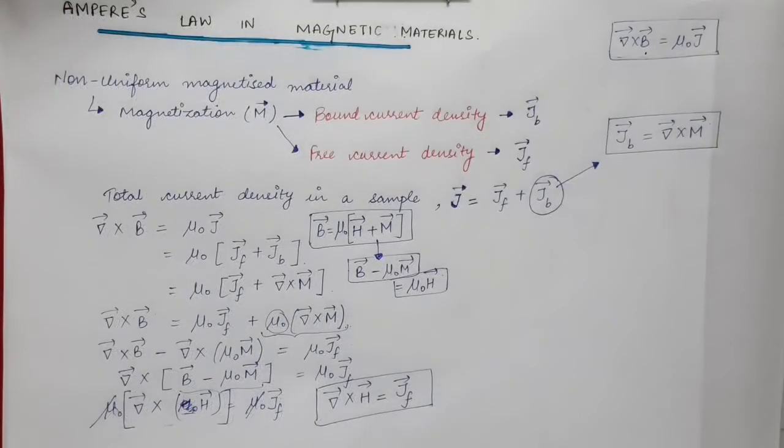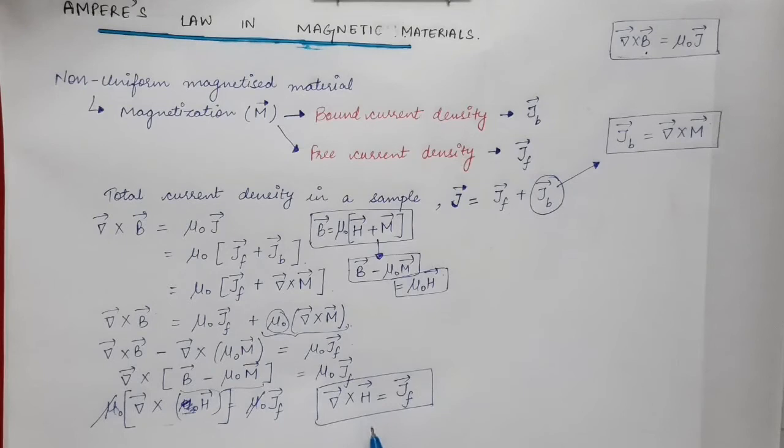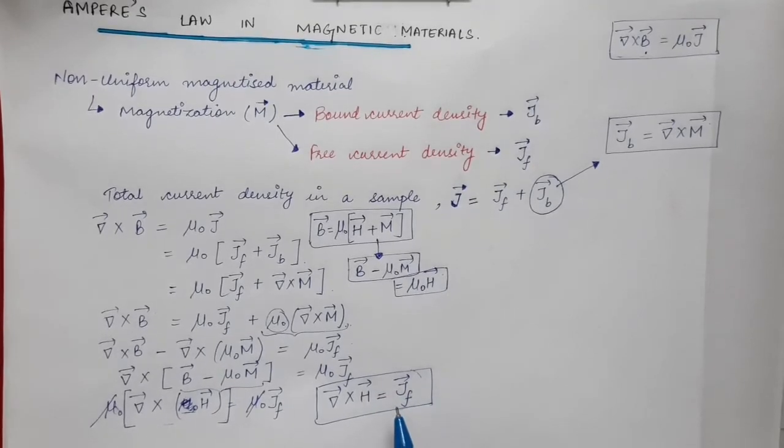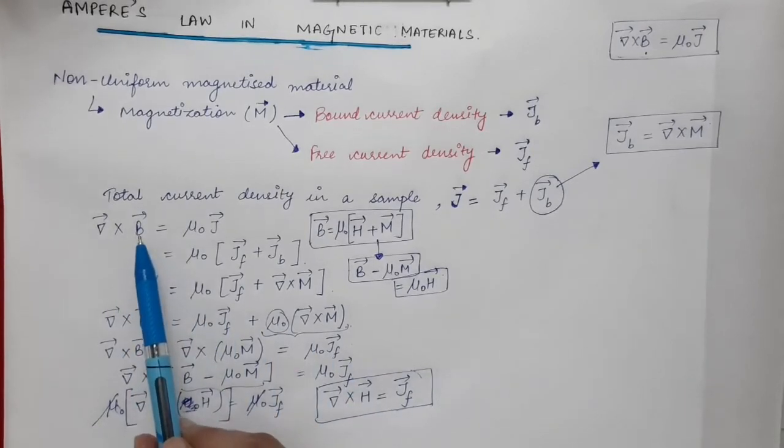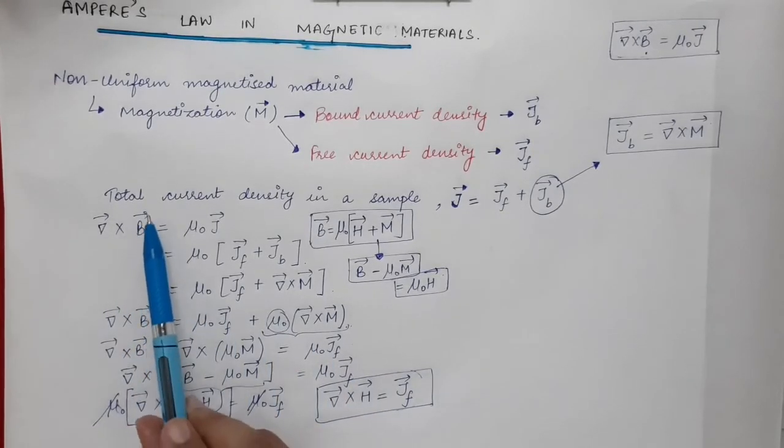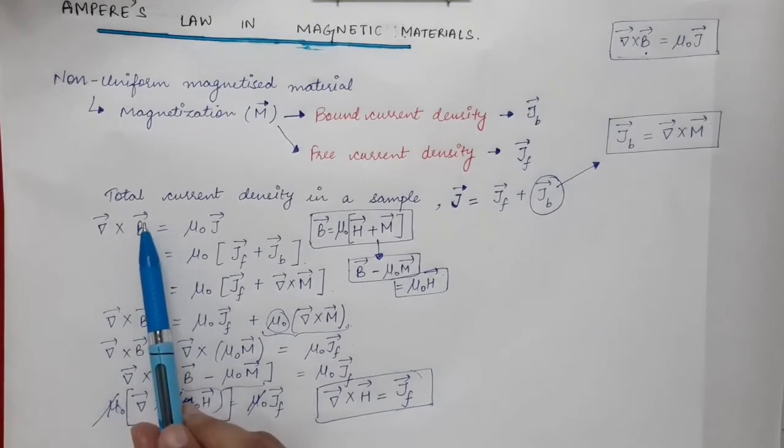Now this equation shows us that the magnetizing field intensity originates from the free currents only. From this equation you can see that it originates only from the free current density, or just free current. Whereas B vector is the magnetic induction inside the magnetized material.